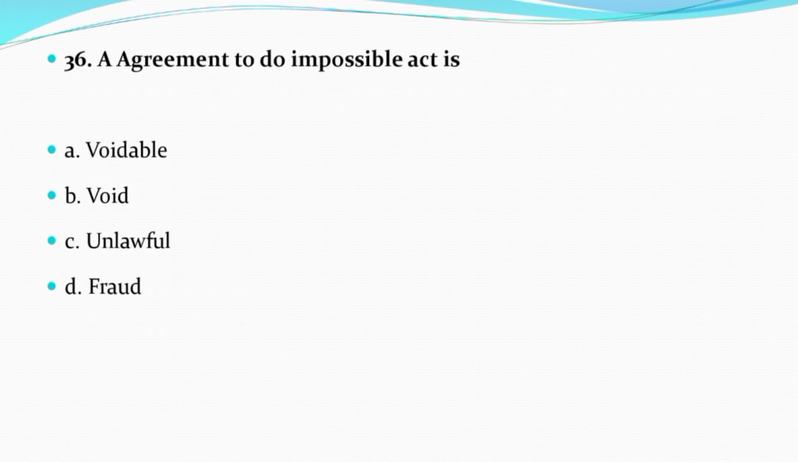Now question number 36. An agreement to do an impossible act is: Option A, voidable. Option B, void. Option C, unlawful. Option D, fraud. And the correct answer is option B, void.